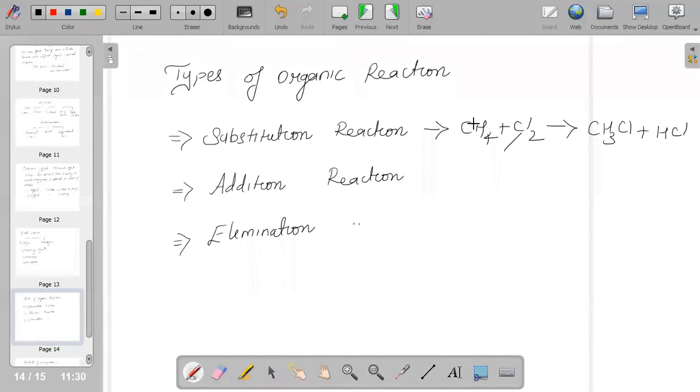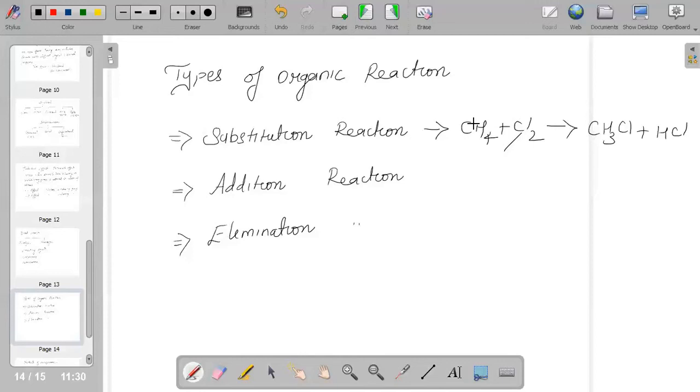And when we talk about addition reaction, a multiple bond gets converted to a single bond due to the addition of some atoms. Then elimination reaction is the reaction in which a small molecule is released.